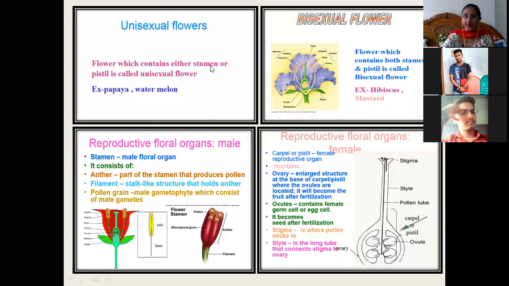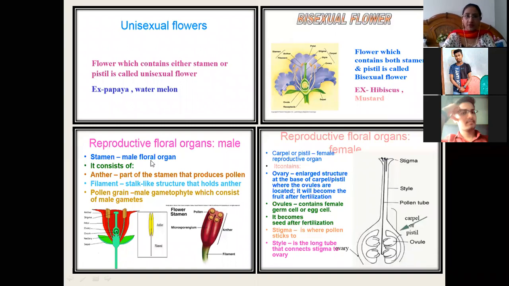Again for revision, examples of unisexual flowers are papaya and watermelon. And the bisexual flowers, which contain both the stamens and the pistils present on the same flower, the examples are hibiscus and mustard.